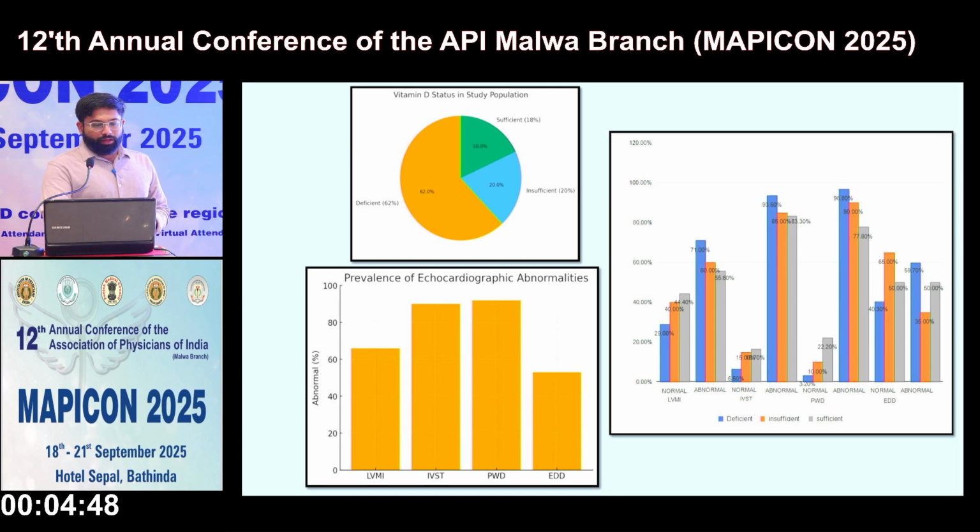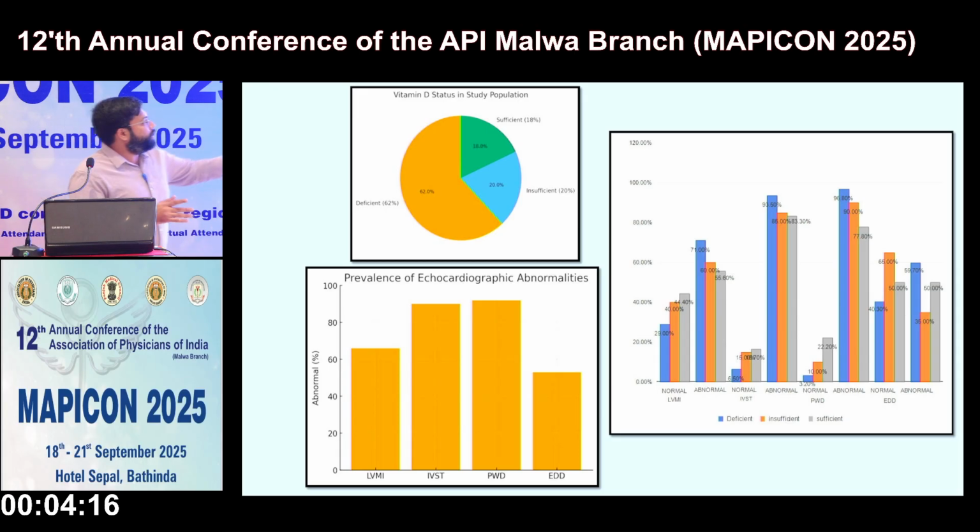In this second graph, this is the prevalence of echocardiographic abnormalities in all the patients, in deficient, insufficient and sufficient patients, across all the parameters: LVMI, interventricular septal thickness, posterior wall diameter, and end diastolic diameter. So we found a significant relationship of LV mass index only with posterior wall diameter.